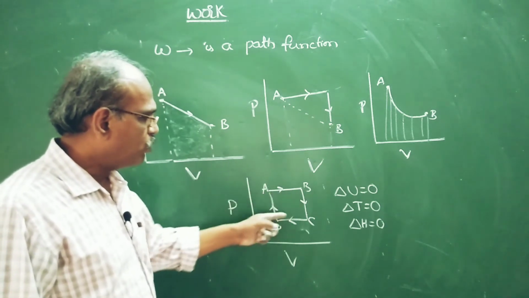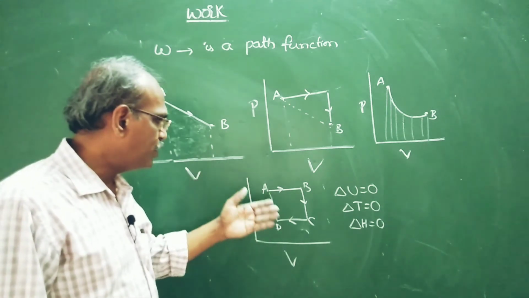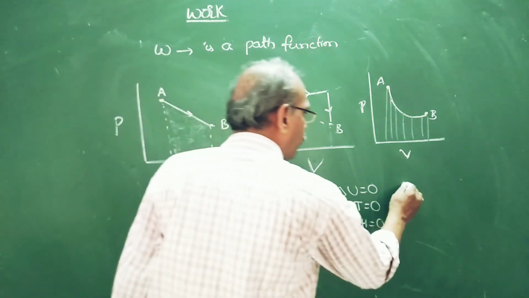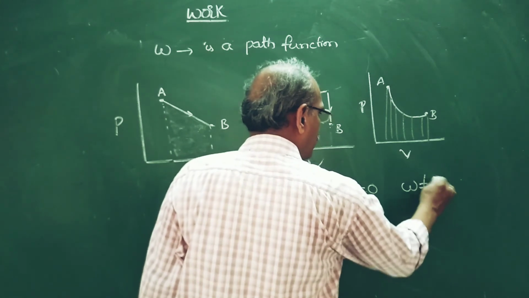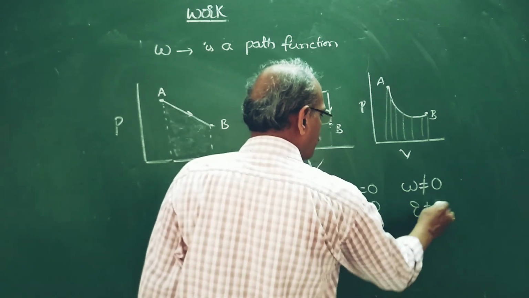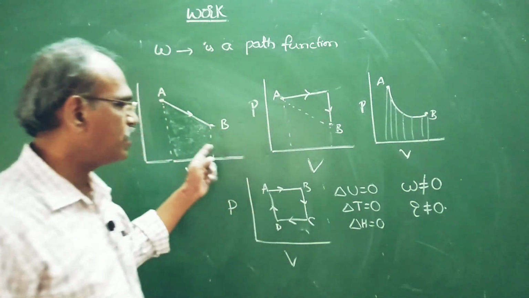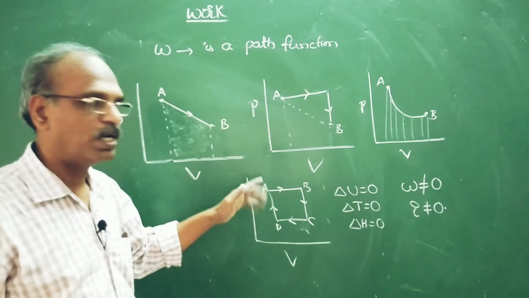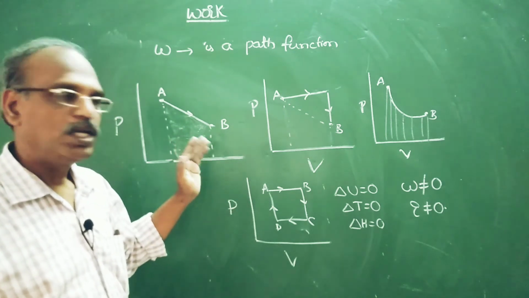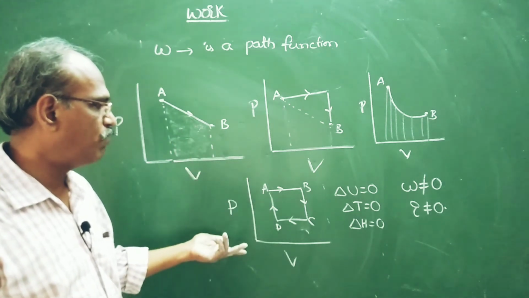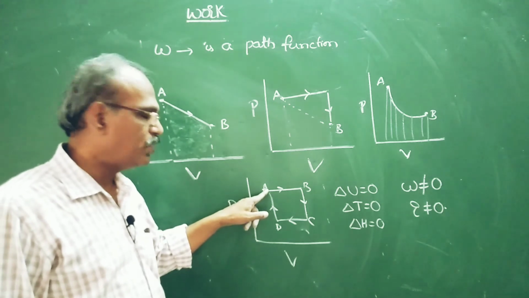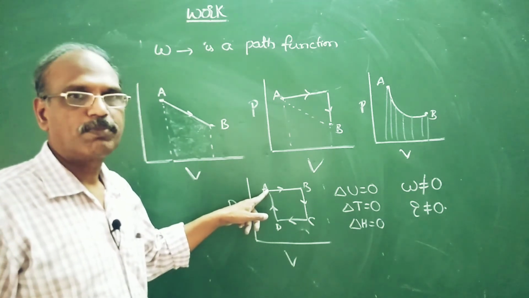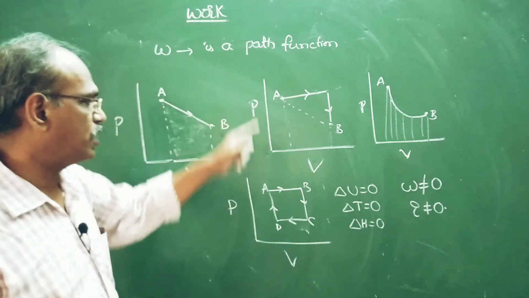Because it is coming back to the initial state, delta G 0, delta S 0, but work is not equal to 0, Q is not equal to 0, because it is a path function, not related to initial and final states. If it depended on initial and final states, it should be 0. But what I told you, it is a path function related to path.